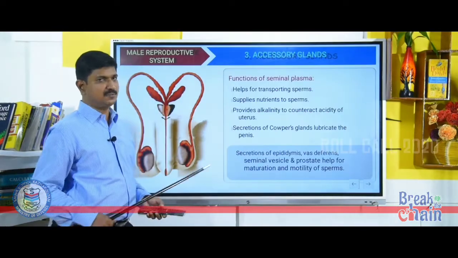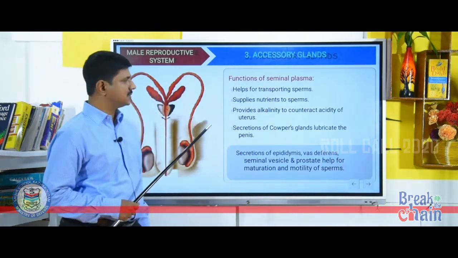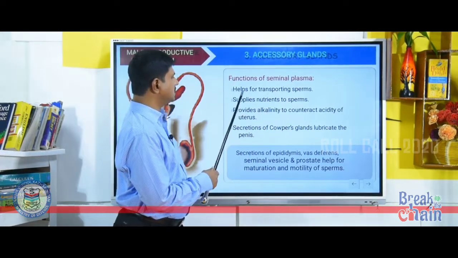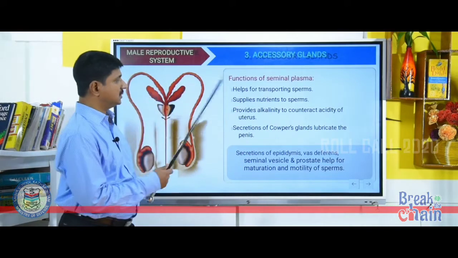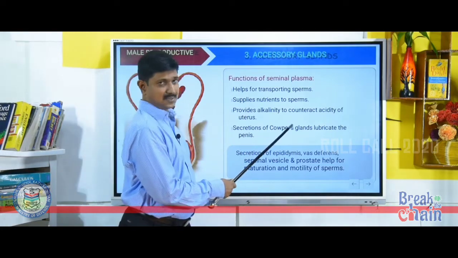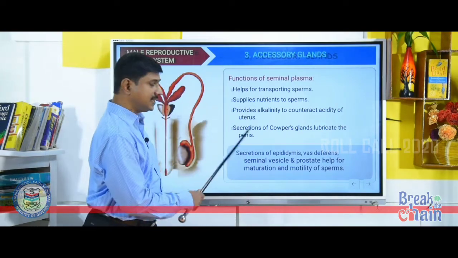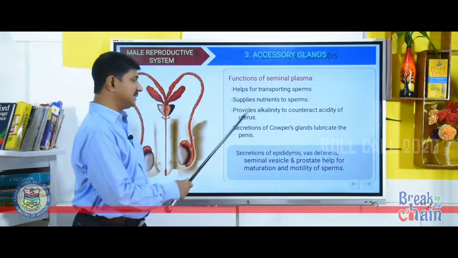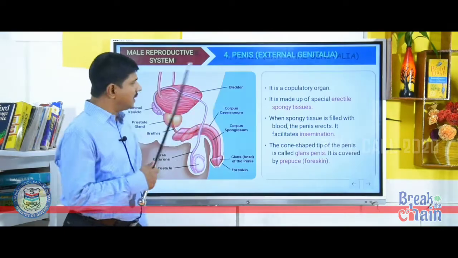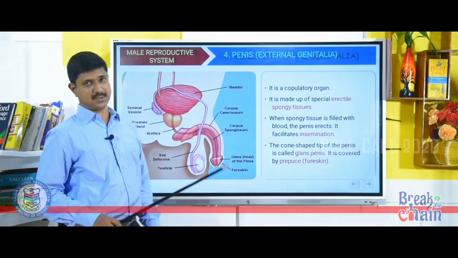Functions of seminal plasma. Seminal plasma helps in the transport of sperms, supplies nutrients to the sperms, and also provides alkalinity to counteract acidity of the uterus. In addition to that, secretions of Cowper's glands lubricate the penis. In addition to seminal plasma, secretions of epididymis, vas deferens, seminal vesicle and prostate help in maturation and motility of sperms.